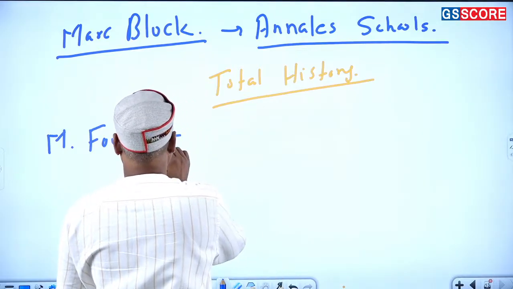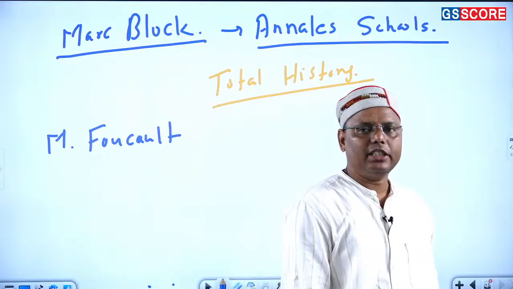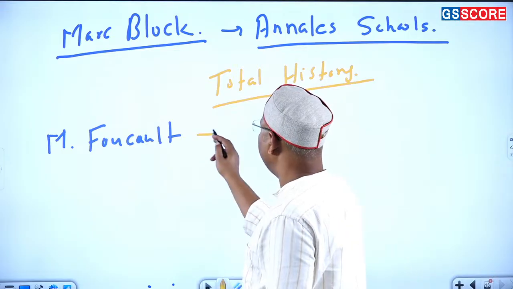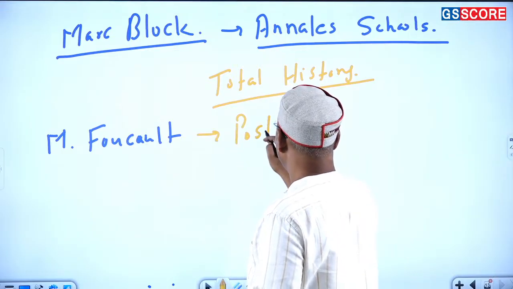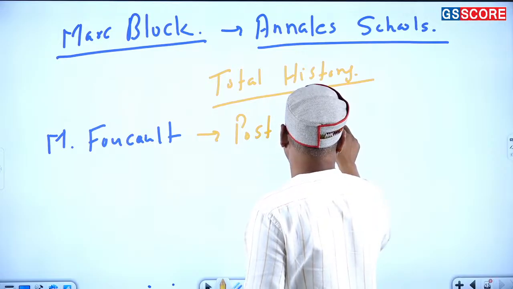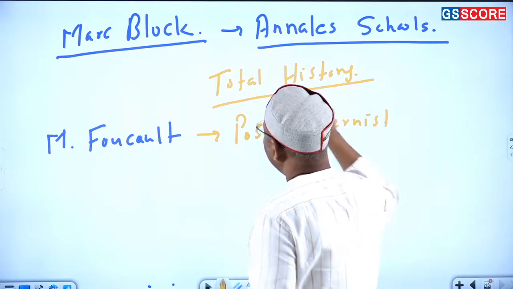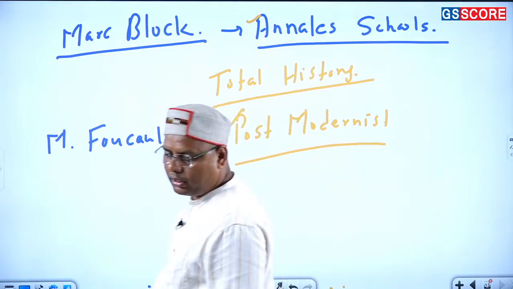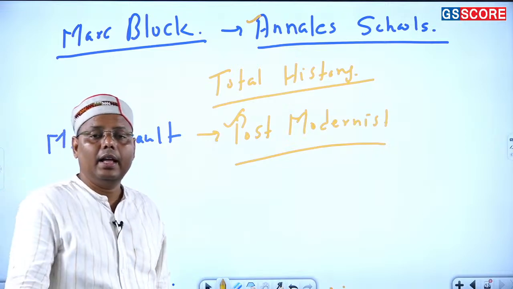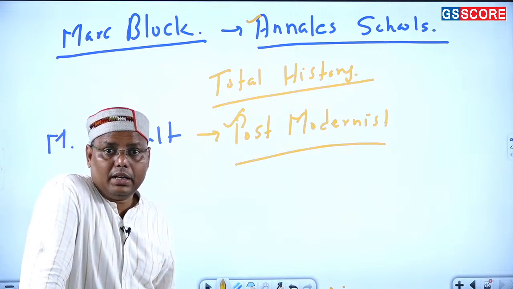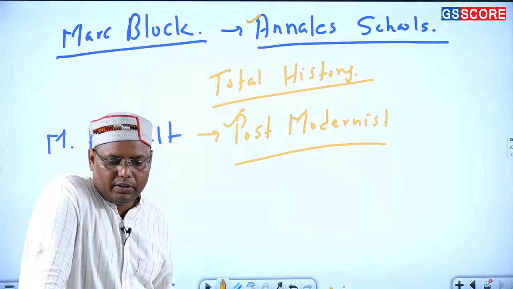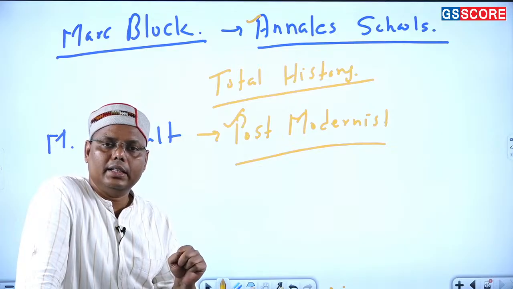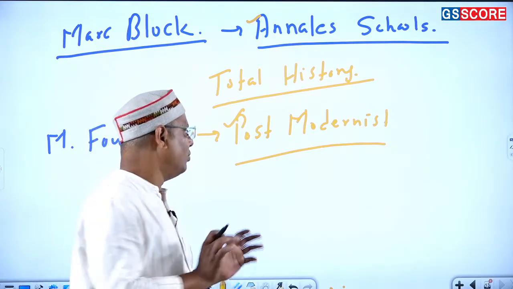Yeah, Michel Foucault, right? As far as Michel Foucault is concerned, this person has represented a different kind of history that is called postmodernist history. Now, these two ideas, Annales and postmodernism, are two important ideas of history which have been controlling the direction of history in modern-day India. Fine. So this is how we can say there are some greater influences, and one more we can include.